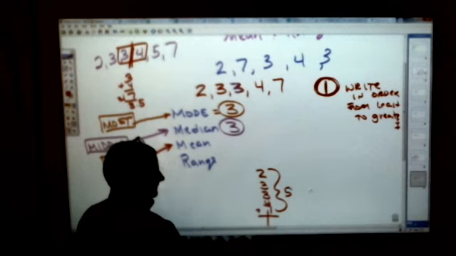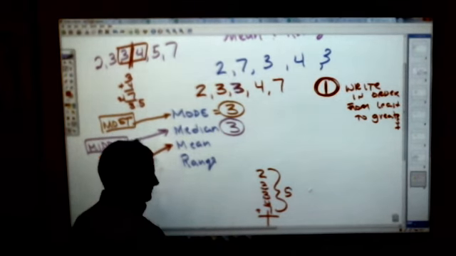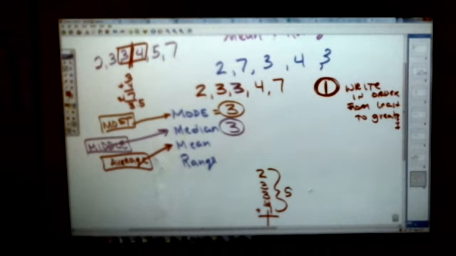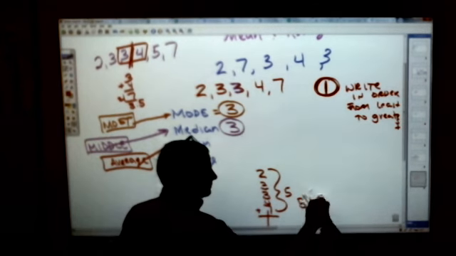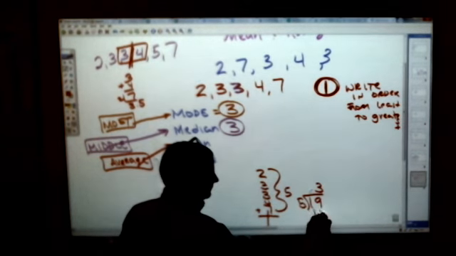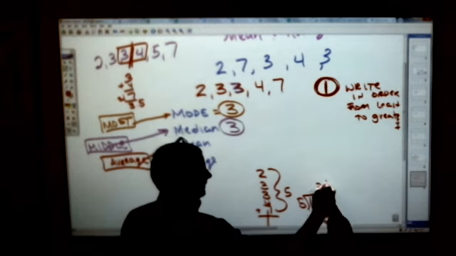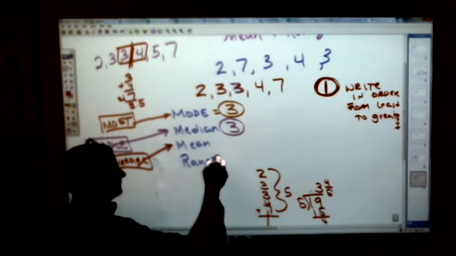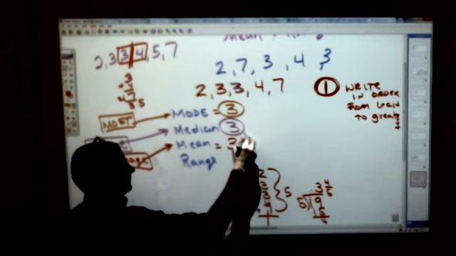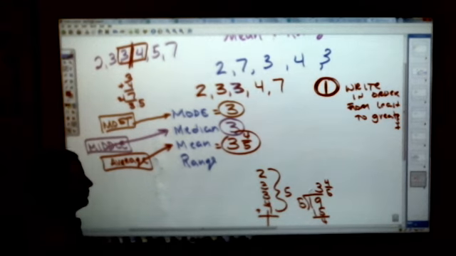What is this, 6, 10, 19? Is that 19? Yeah. I got this out of the book too. We get to use a fraction in our answer. 19 divided by 5 is 3, which is 15. There's no remainder for this. We're going to make a fraction out of it. It's actually 3 4/5. How about that? So the mean is 3 4/5. Welcome to the world of 5th grader.